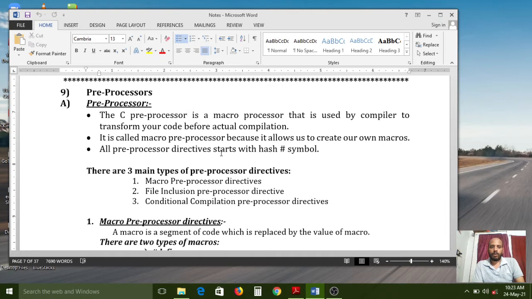If the source code contains any preprocessor directive, the compiler will not compile first. First the source code will be transferred to the preprocessor, before the actual compilation by the compiler. All of you carefully observe.